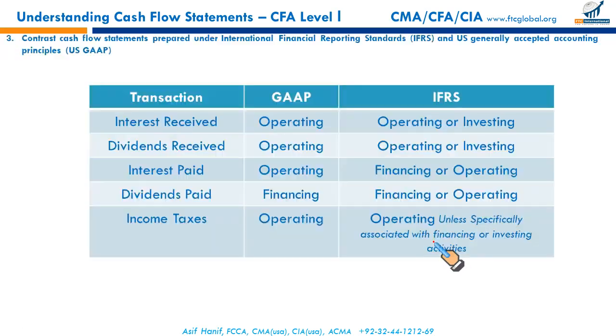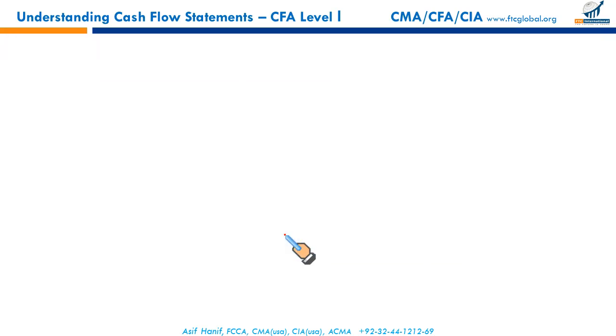Okay, for example, you had made some investment in equities, and certain taxes are to be paid on the dividend income from those equity investments. This tax is paid on income related to your investing activities, so it could be shown as an investing outflow. Taxes paid on such dividends are considered an investing outflow. That is the possibility under IFRS, whereas in US GAAP, taxes paid are reported as part of operating cash flow.